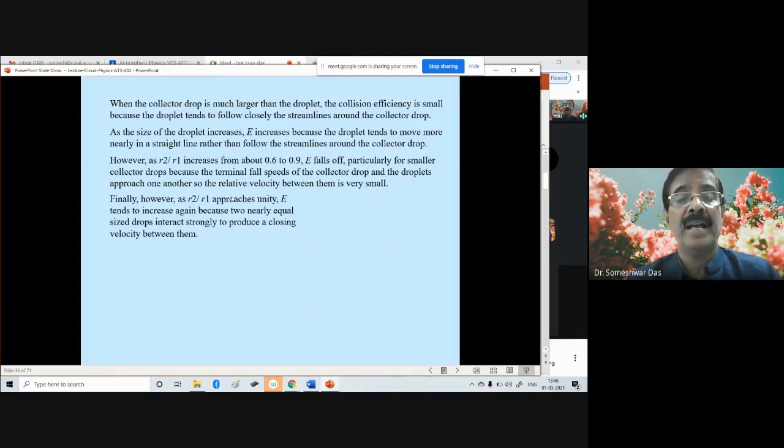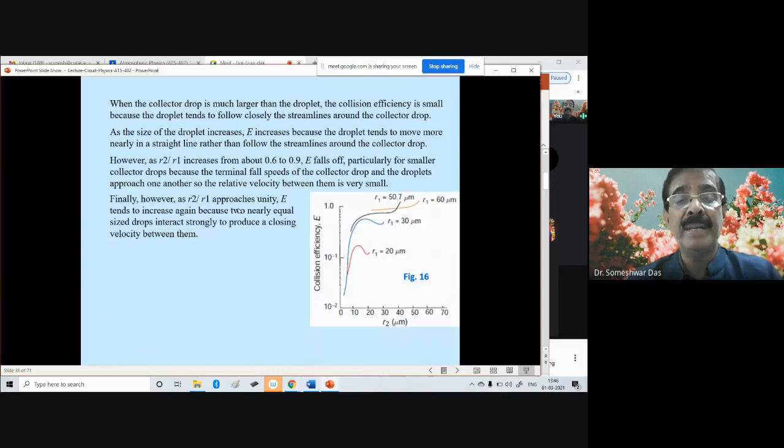Finally, as R2 by R1 approaches unity, that means when they become almost equal, the collision efficiency tends to increase again because two nearly equal sized drops interact strongly, producing the closing velocity between them. That is shown in this figure for different values of R1 and R2.